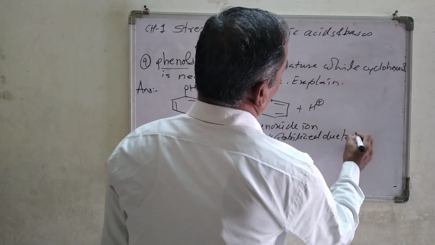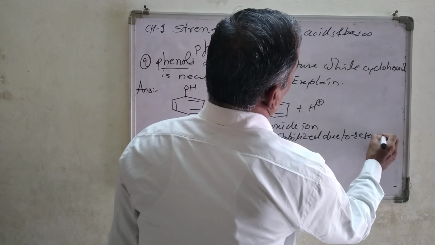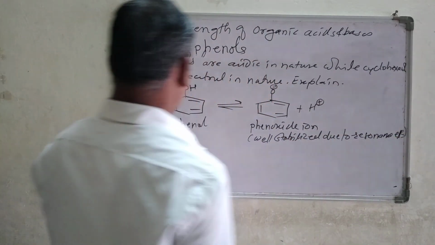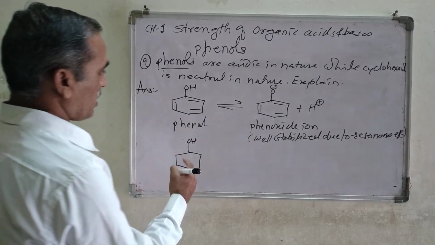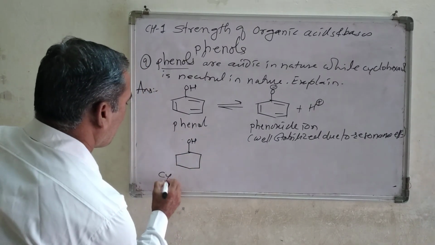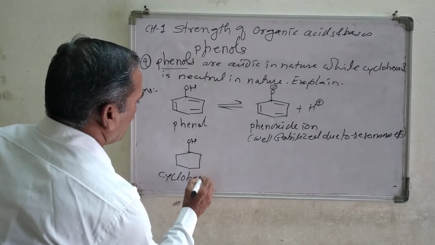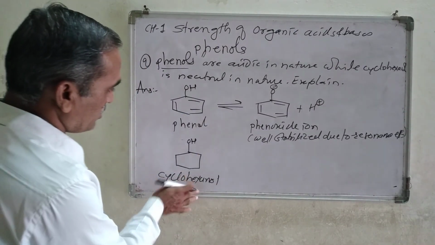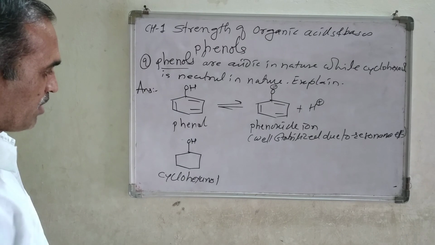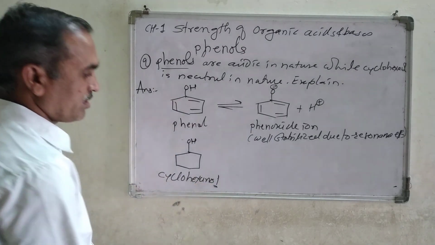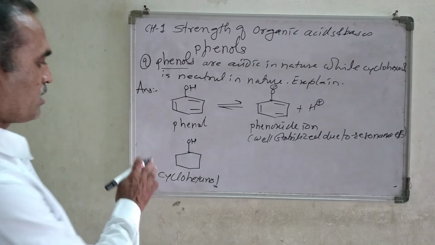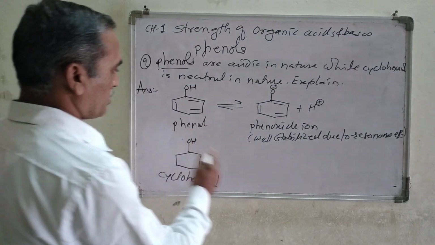But in cyclohexanol, this is the structure. Cyclo means a cycle, hexanol means 6 carbon atoms, and OL indicates a hydroxyl group attached to that ring.